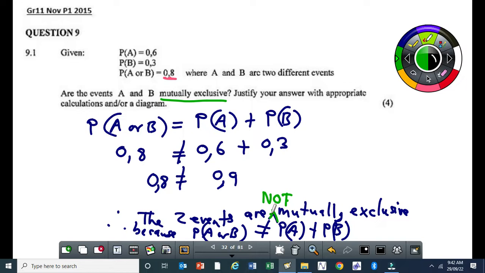So how do you prove that the two events are complementary? When their sum is equal to what? To 1. The sum of their probabilities is equal to 1. I said it when I was talking, but I forgot to put it there. Any question?